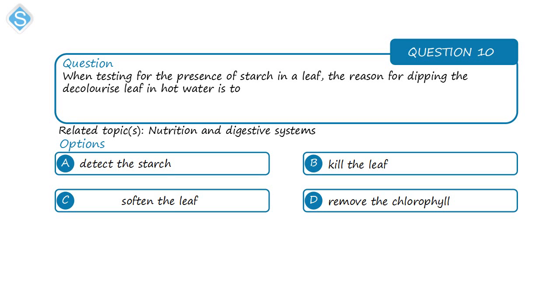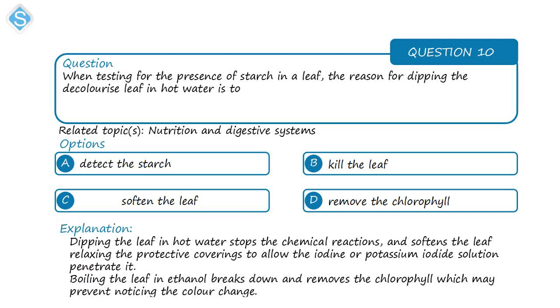Next is on nutrition and digestive system. When testing for the presence of starch in a leaf, the reason for dipping the decolorized leaf in hot water is to soften the leaf. It is to soften the leaf so that it would allow for the potassium iodide or the iodine that is added to the leaf to penetrate.